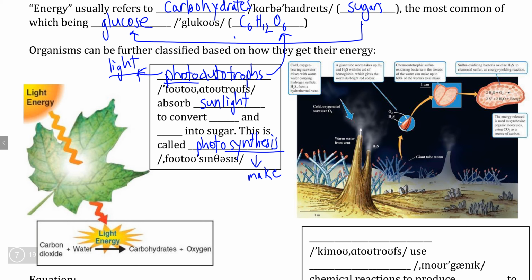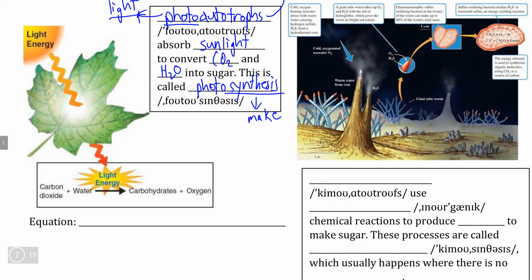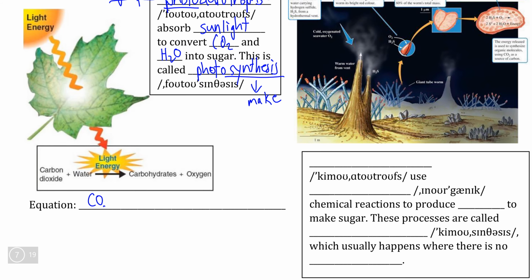Now, in terms of the chemicals that we need to make glucose, most people understand that plants absorb carbon dioxide and water vapor from the environment and use photosynthesis to turn these into glucose, for which we can write a chemical equation here. So if we take carbon dioxide and water and react them together using the energy from sunlight, we can produce our glucose molecule, C6H12O6, and this reaction is also important for heterotrophs because it supplies them with the oxygen that they need to breathe.